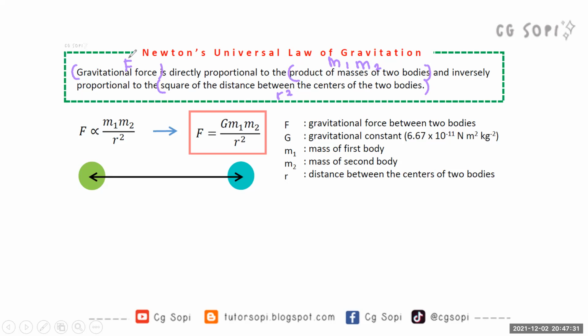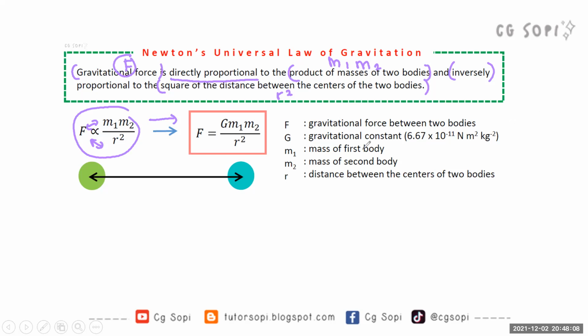From there, we know that F is directly proportional to m1 multiplied by m2. This is how you write directly proportional, at the top. At the same time, it is also inversely proportional to the square of the distance. Inverse means one is at the top, one is at the bottom. So you get F directly proportional to m1 m2, inversely proportional to r squared. From this, you can use a constant and then you get the formula.